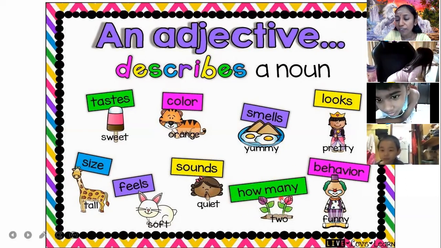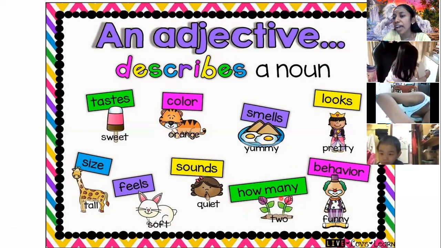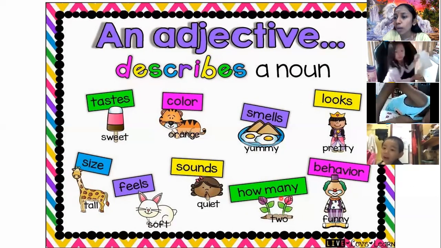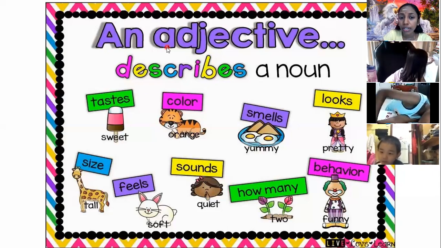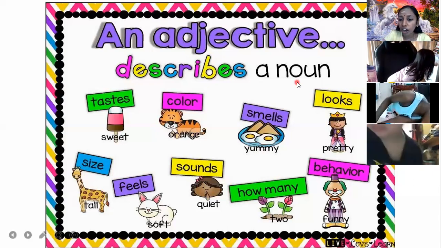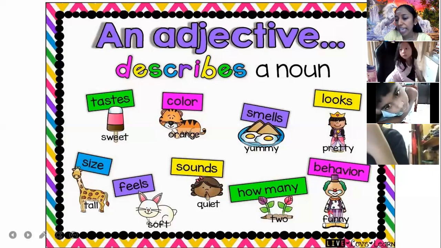Yes, and then how many, for example, you say, okay, you want to describe a person, okay? A person has how many eyes? Two eyes. How many noses? One nose. Okay, so you see, if you want to describe a person, you will actually use all these kinds of adjectives. And also the last one is behavior.